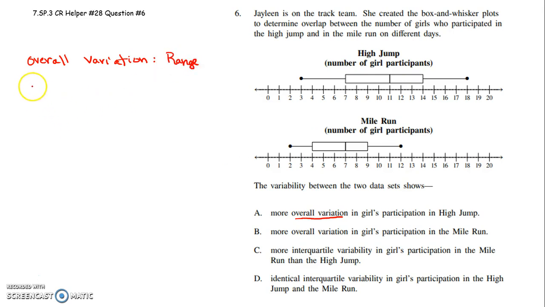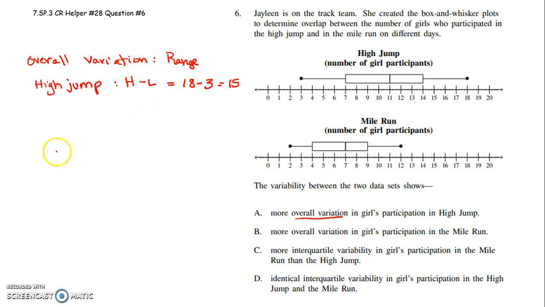Okay, so for the high jump, we would take the high minus the low. So our highest is 18, our lowest is 3. So the overall variation could vary by as many as 15 on a given day.